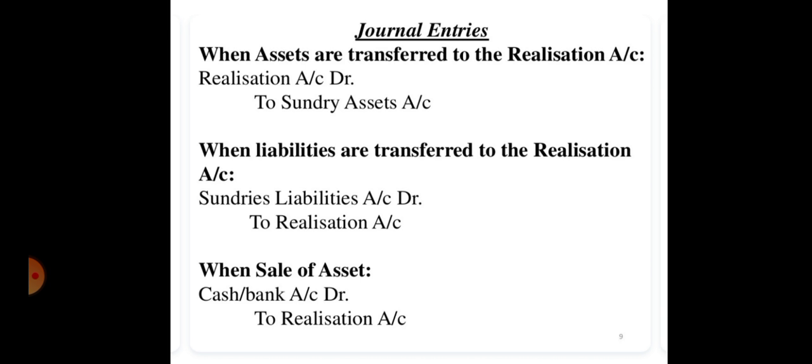After closing the assets as well as the liabilities account, we will be going to sell the assets so that we can get the money from the sale of the assets. Then with the help of that money, we will be paying off all the liabilities of the business. So the entry for selling the assets in the market will be cash or bank account debit to realization account.